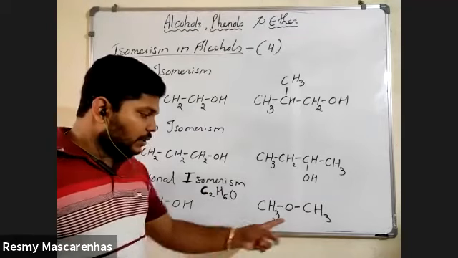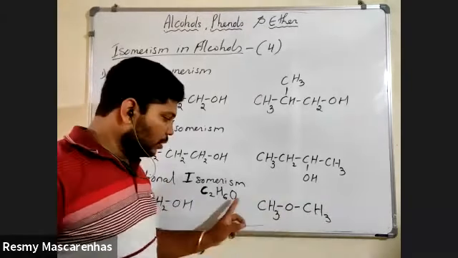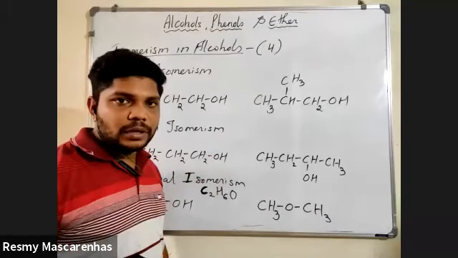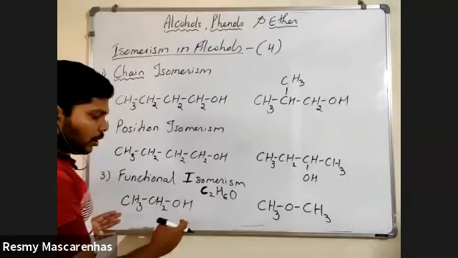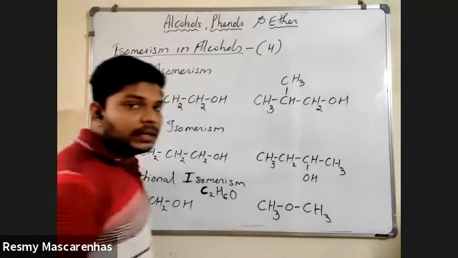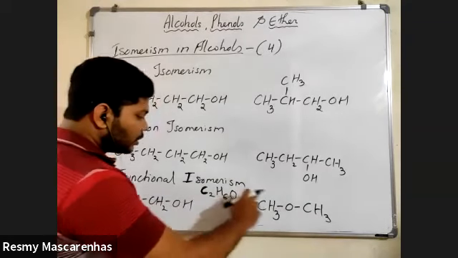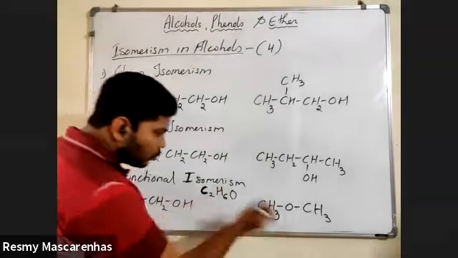See here, how many carbons are there? 2 carbons. How many hydrogens? 6 hydrogens. How many oxygen? 1 oxygen. Have I changed anything here, extra or removed? No, sir. So by doing nothing, I have just changed the shape and I have changed the functional group. So here it is an alcohol, here it is an ether. So such type of examples, you will call it as a functional isomerism. So that means functional group is changing.